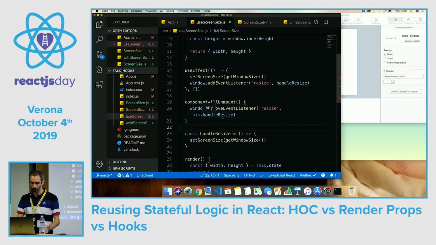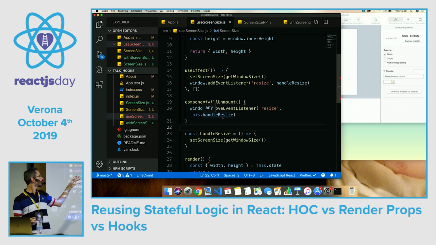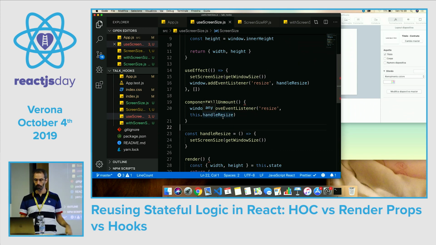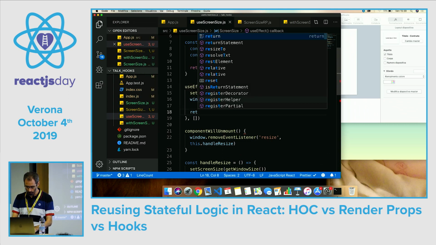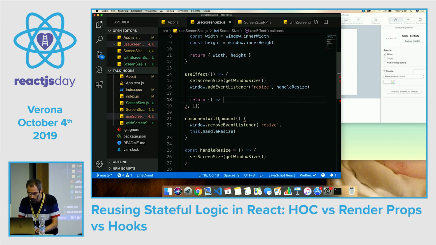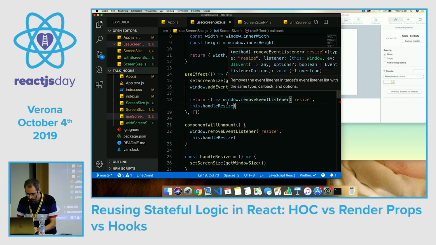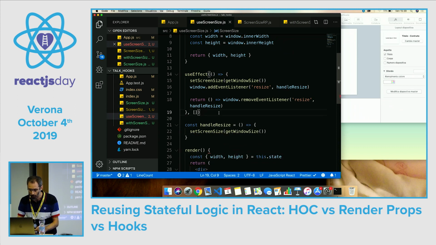Okay, and to do the cleanup, what we did in componentWillUnmount, we can do it now in a return, in the return of the function that we gave to useEffect. So here we can return the cleanup function, which removes the event listener. Okay, and we can delete the componentWillUnmount too.